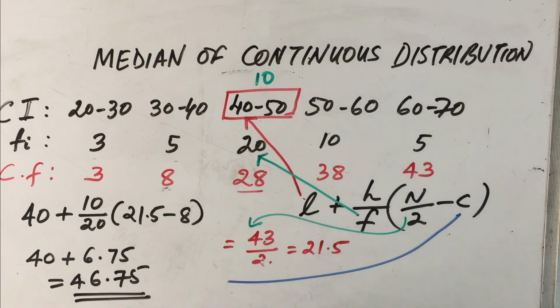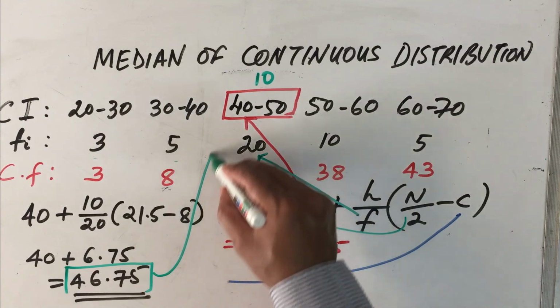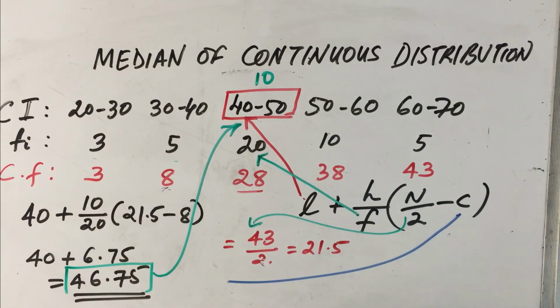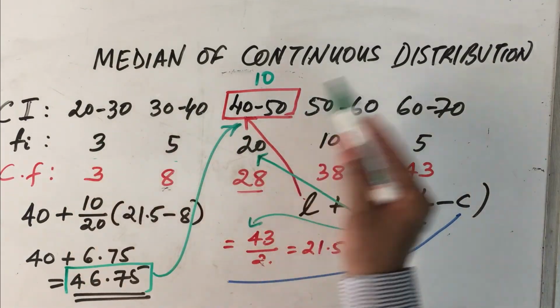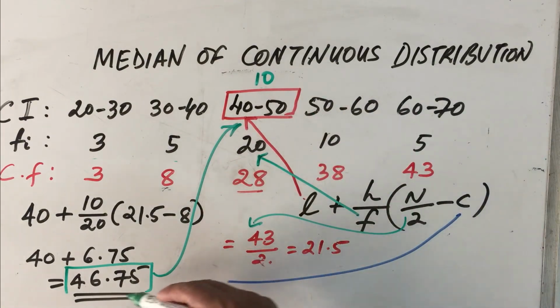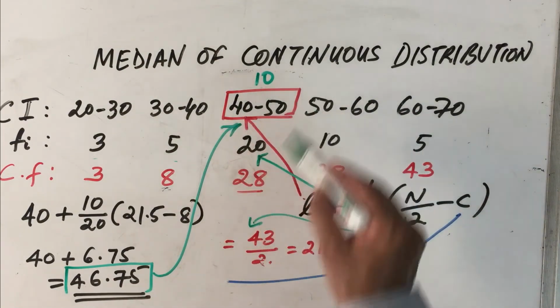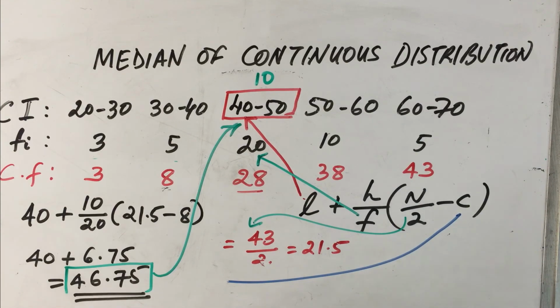Now there is a way to check whether the value that you got is correct or not. The value that you have calculated should be within this median class. It should not be less than 40 or more than 50. If your answer is within the median class, you can assume that you have calculated more or less right. So this is how we calculate the median of a continuous distribution.